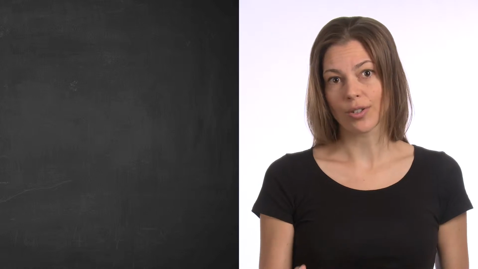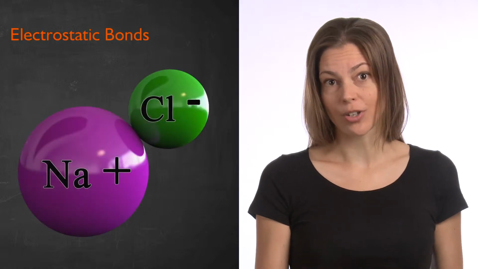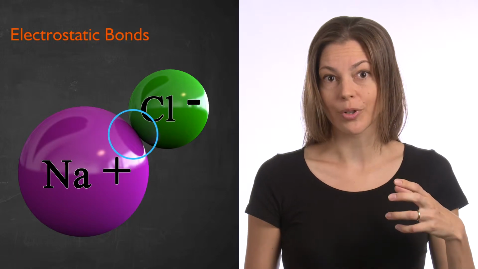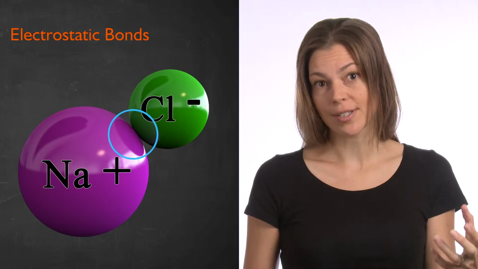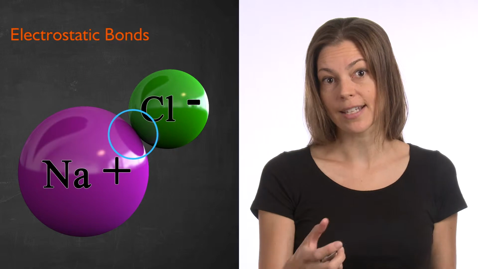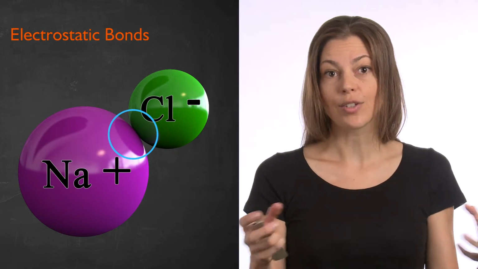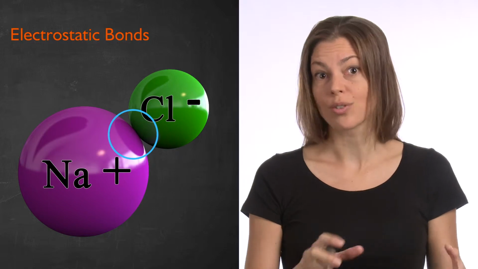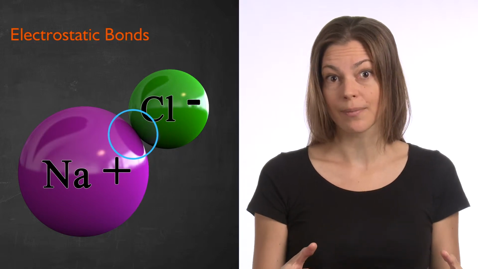The second strongest bond is an electrostatic bond, and this is what keeps two ions together. So for example, the positive sodium ion in salt and the negative chloride ion in salt, these are held together by an electrostatic bond, and this is also a fairly strong bond, relatively speaking.